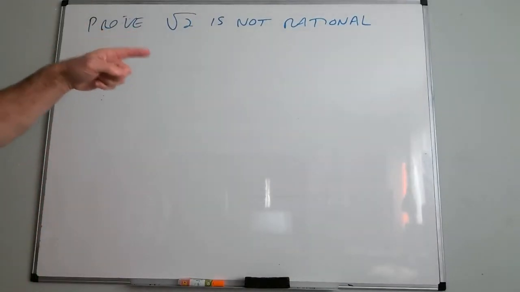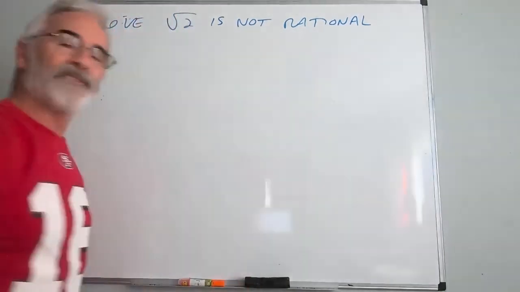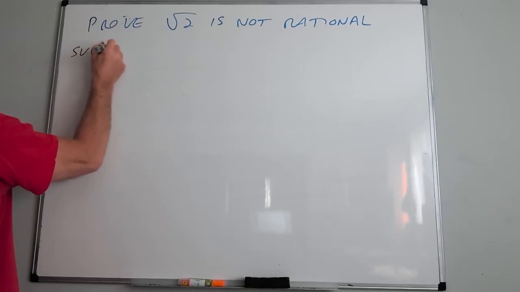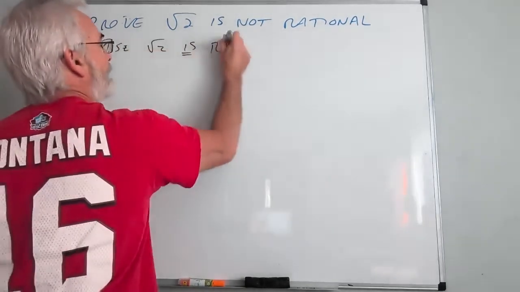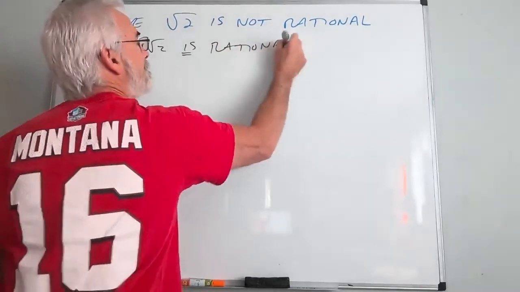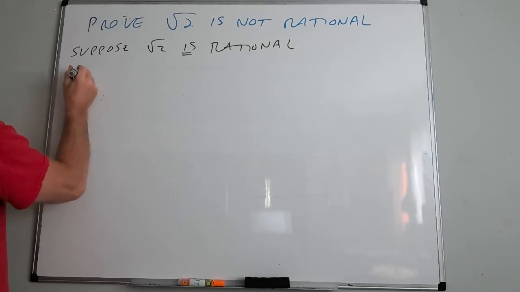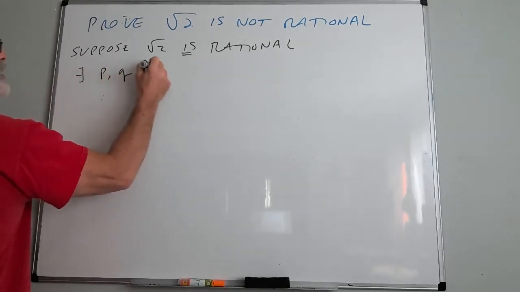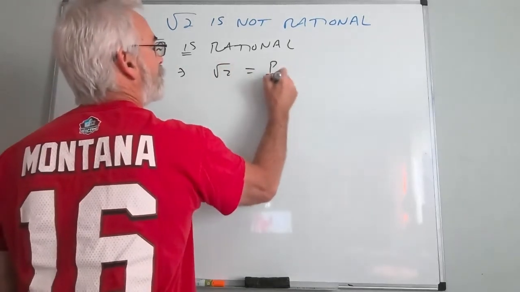So to prove this is not rational, what do you suppose we're going to start by assuming? That it is rational. Okay, so we are going to suppose root 2 is rational. Okay, now what does that mean? Well, then that means there exist a p and a q in the set of integers such that root 2 equals p over q.